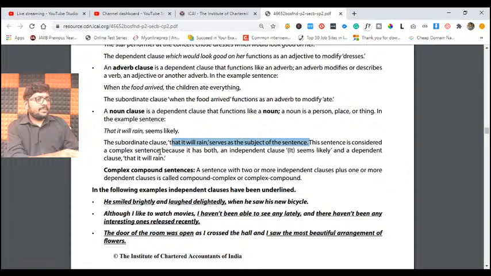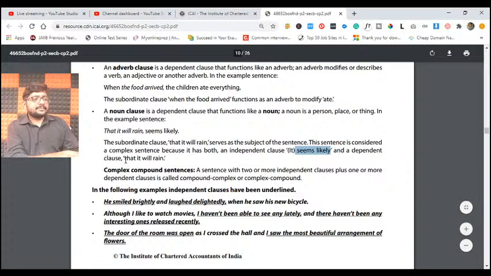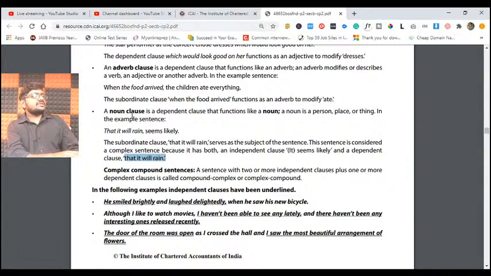The sentence is considered a complex sentence because it has both an independent clause, it seems likely, and a dependent clause, that it will rain. Both are there. Okay, but I don't know why they gave it as a noun clause. I'm not sure. This example is not exactly suitable, but they gave it like that.